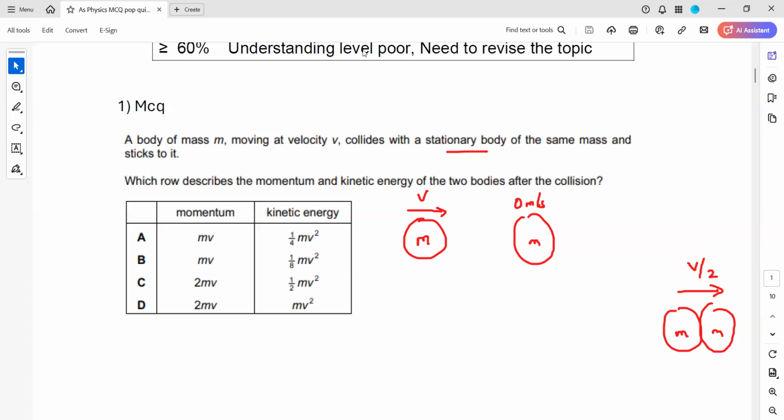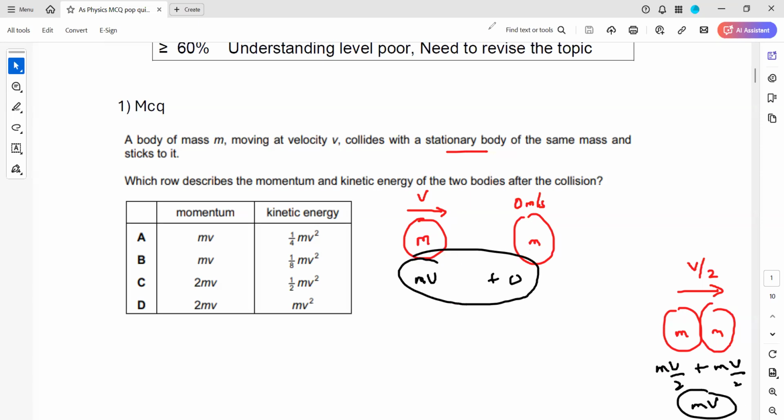The momentum before is mv plus zero. After, as the two objects stick together, the mass is double, so the velocity should be half. Each will have the same velocity, half of the original value. The momentum of this one will be mv by 2 and of this one also mv by 2. When we add them, the total momentum will be mv. So the momentum before equals the momentum after.